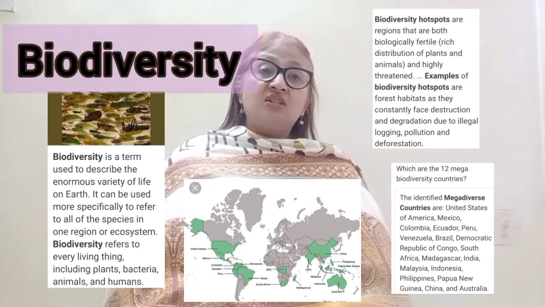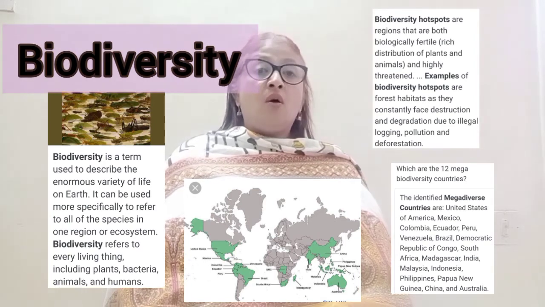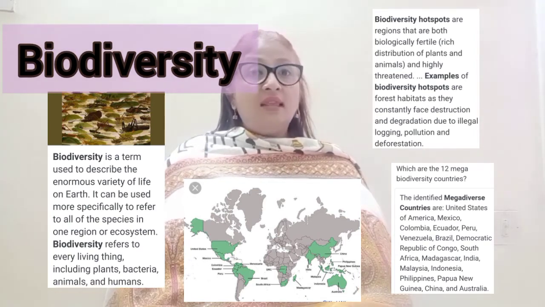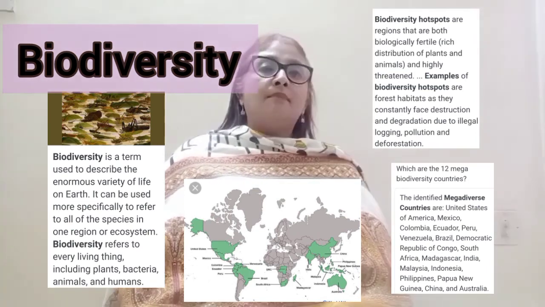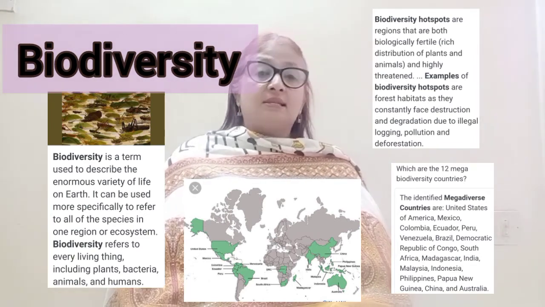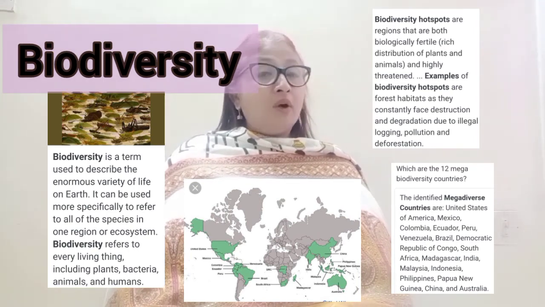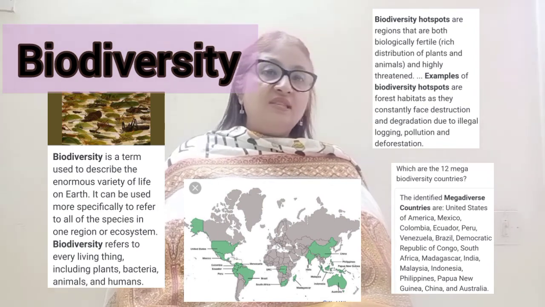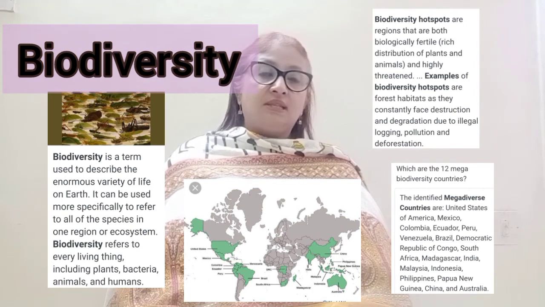These are the regions of megadiversity or biodiversity hotspots, because this region contains the maximum number of plants and animals, maximum varieties, because the climate is very suitable for the growth and survival of plants and animals. These regions are known as regions of megadiversity.